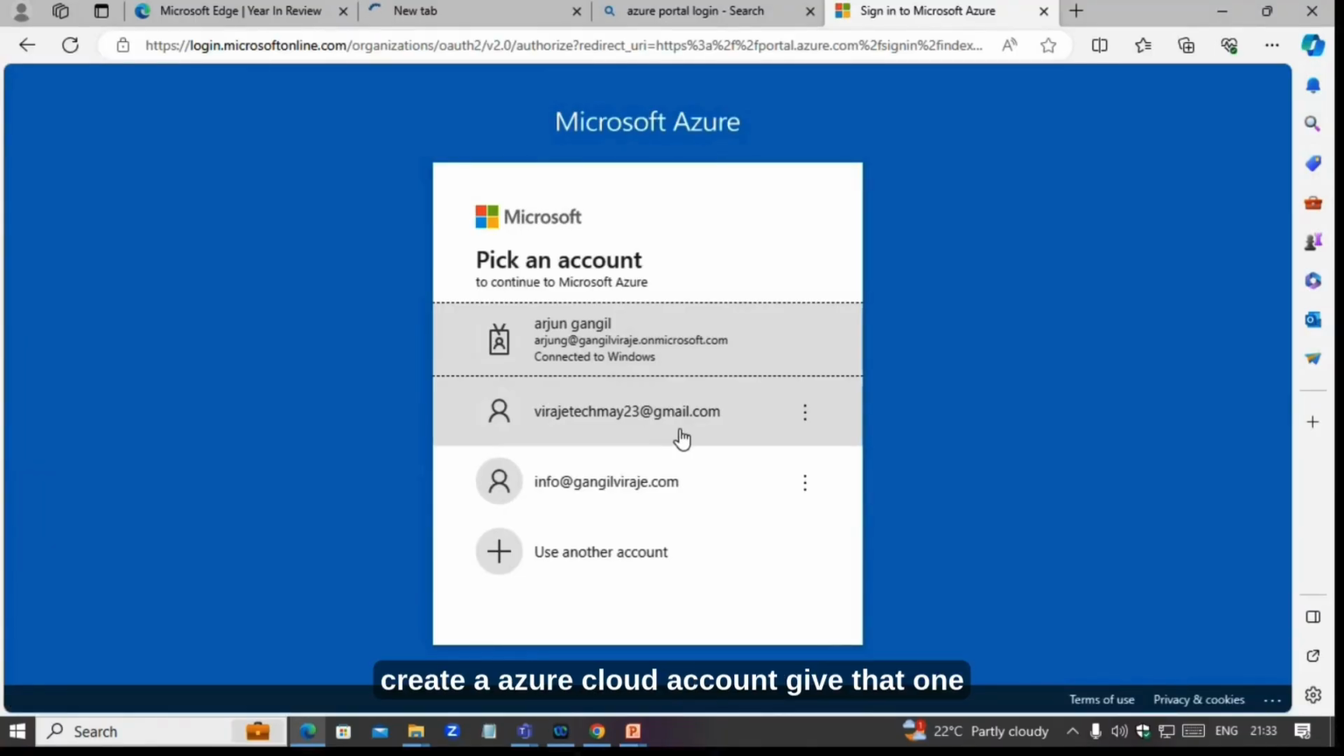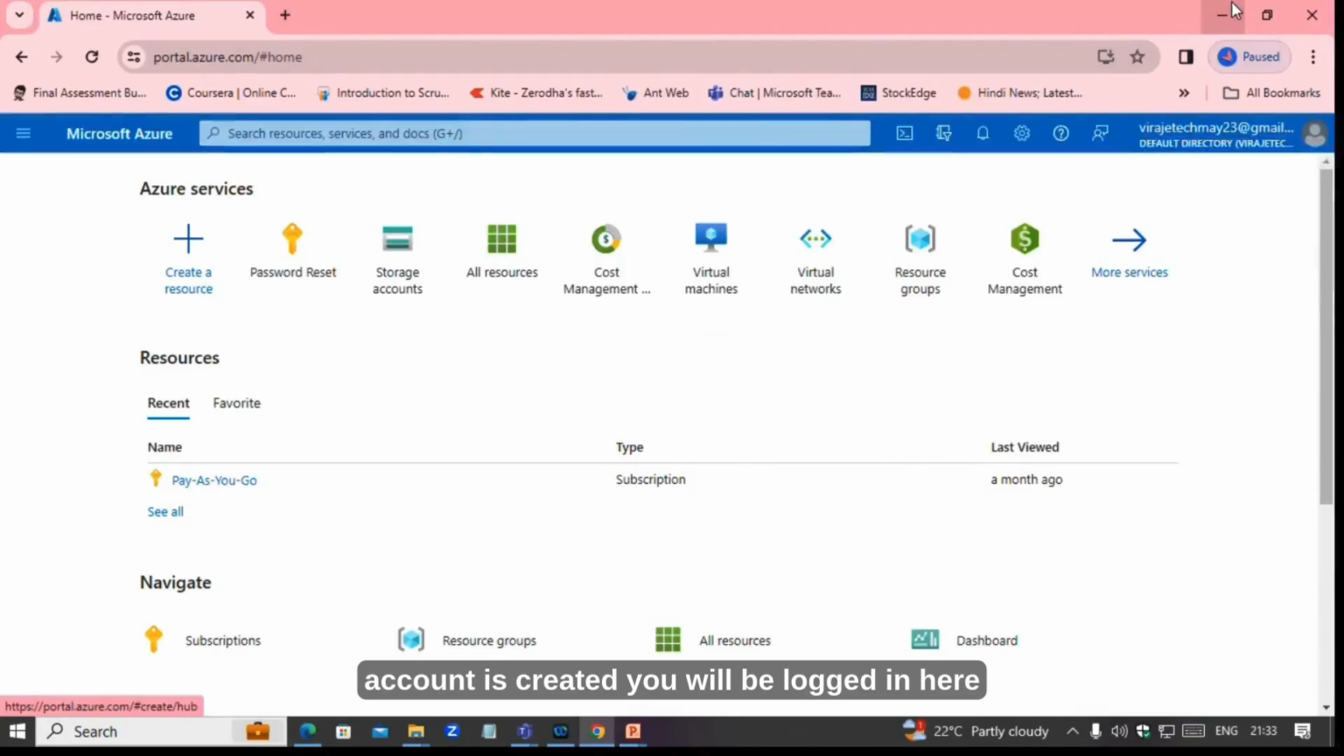You can create an Azure Cloud account, give a Gmail ID, create a Microsoft ID and log in. It will ask for your credit card. 15,000 rupees you will get free, for 1 month usage, you can use your free account. Once your account is created, you will be logged in here. This is the Azure Cloud Console.